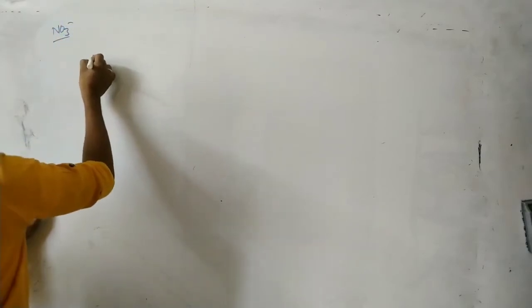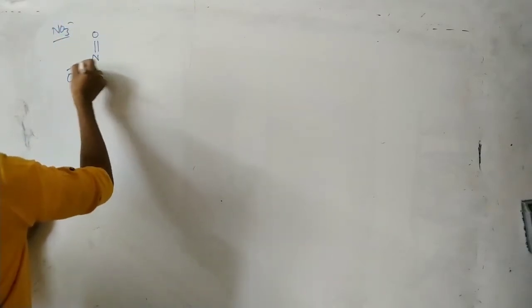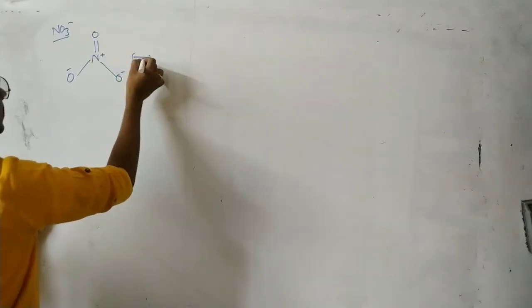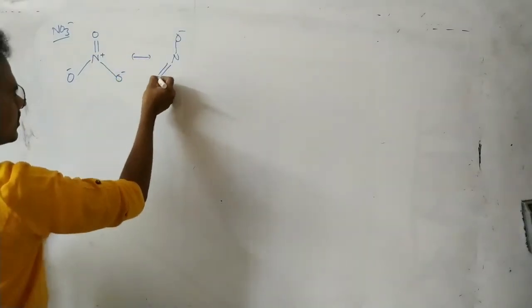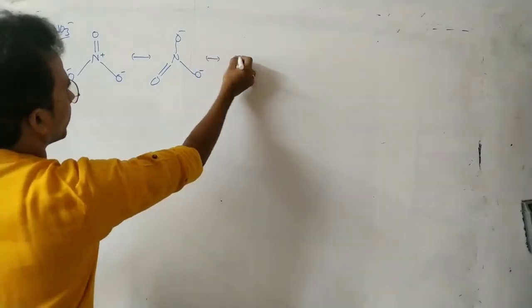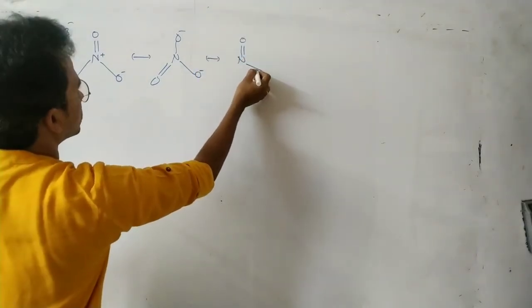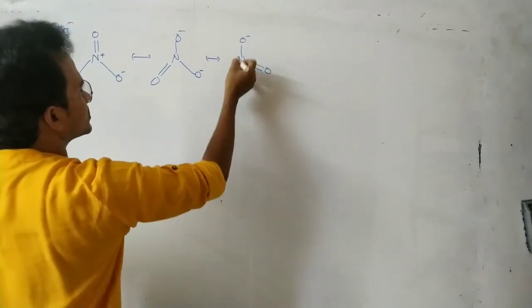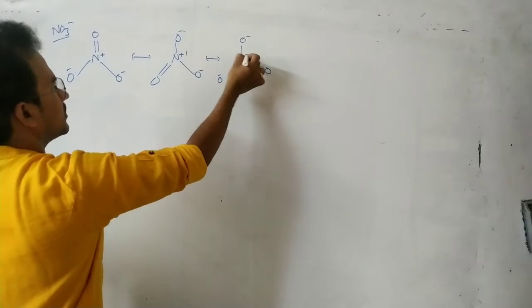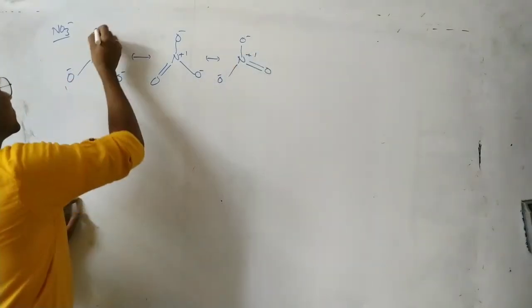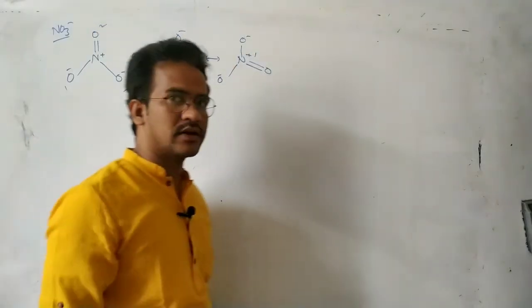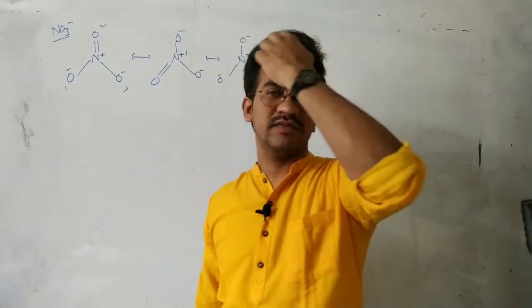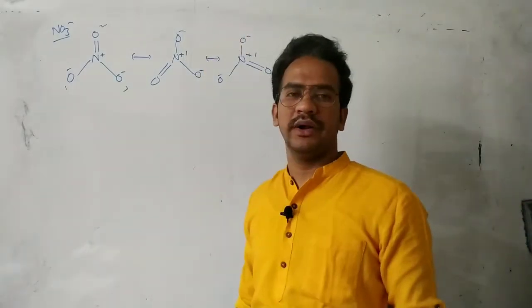So let us apply this resonance theory to one more inorganic ion, like NO3 minus. You see this one: N double bond O, here O minus, this one minus, here plus 1. We can write the structure like this, double bond O, here O minus, this one -1, here -1, here +1. In this case, for the first, second and third oxygen atoms, the position of the pi electron is different, and the position of the negative charge is also different.